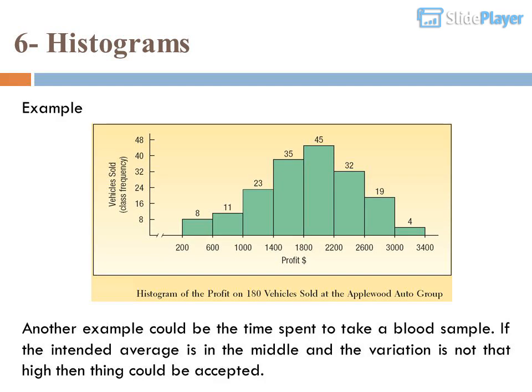Histograms example. Another example could be the time spent to take a blood sample. If the intended average is in the middle and the variation is not that high, then the process could be accepted.